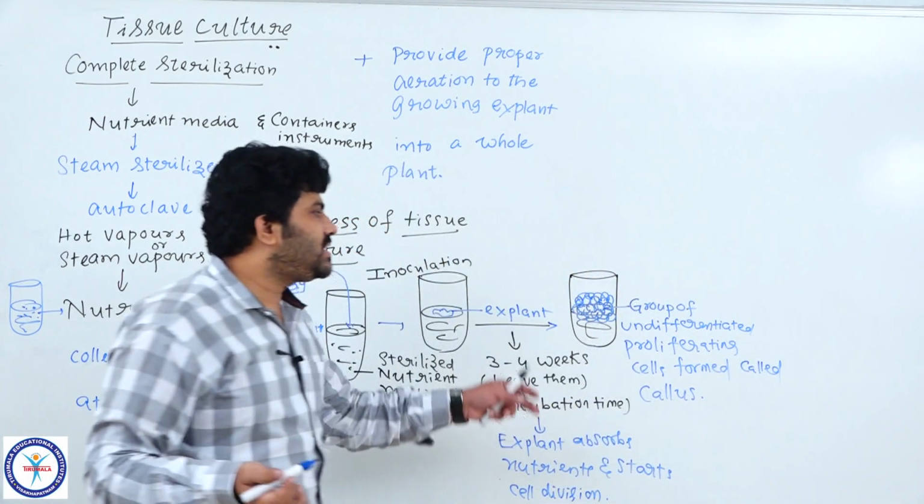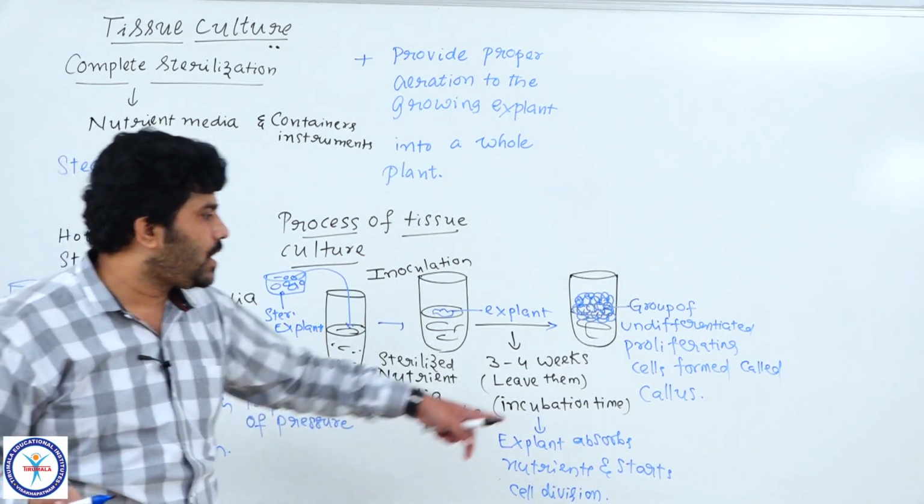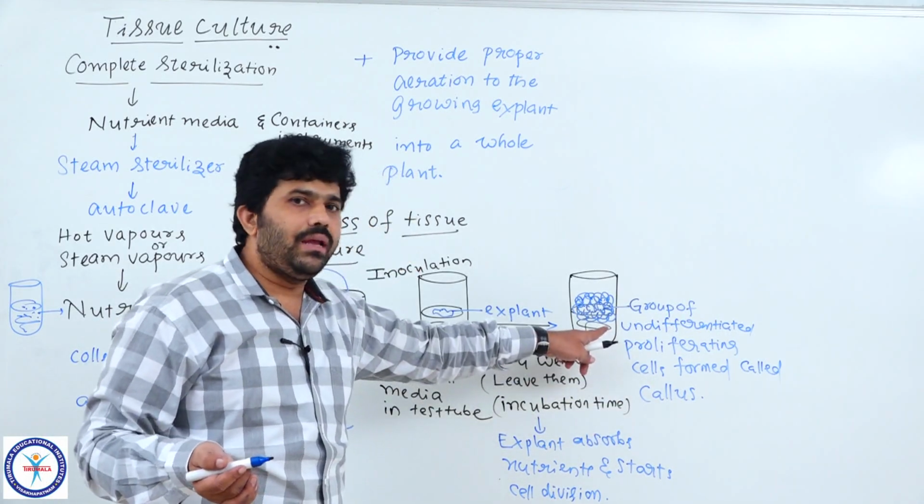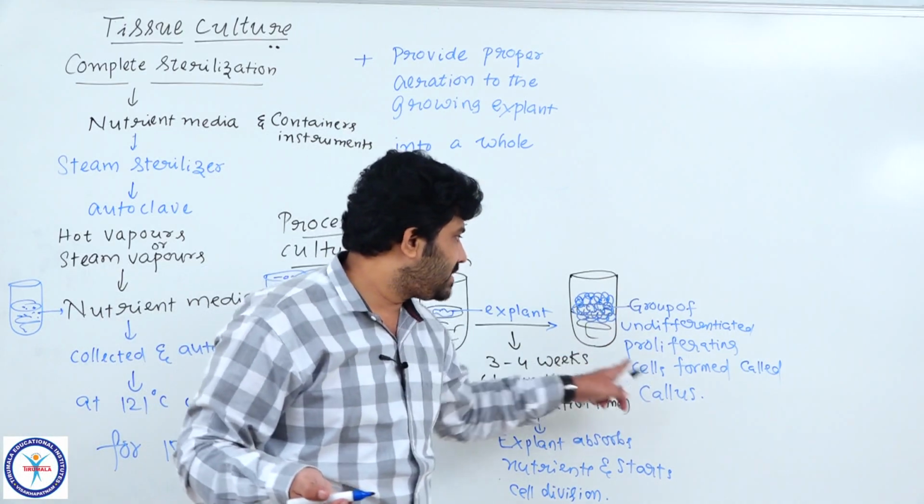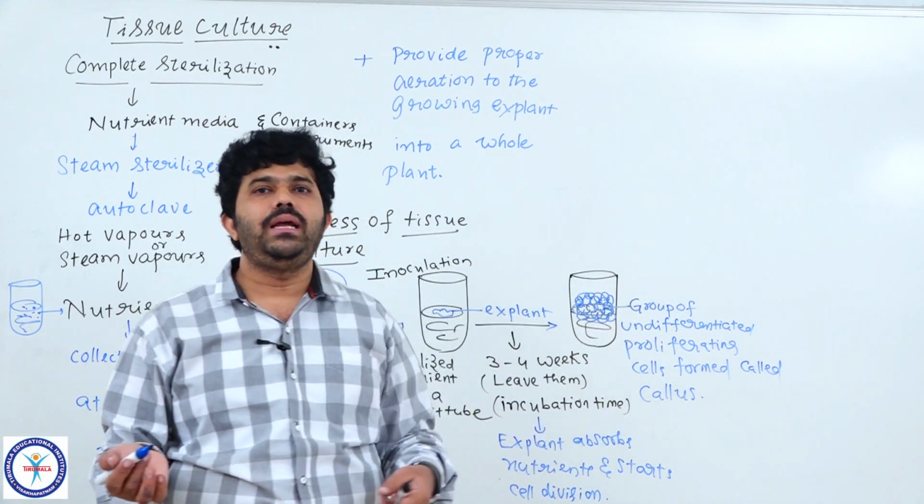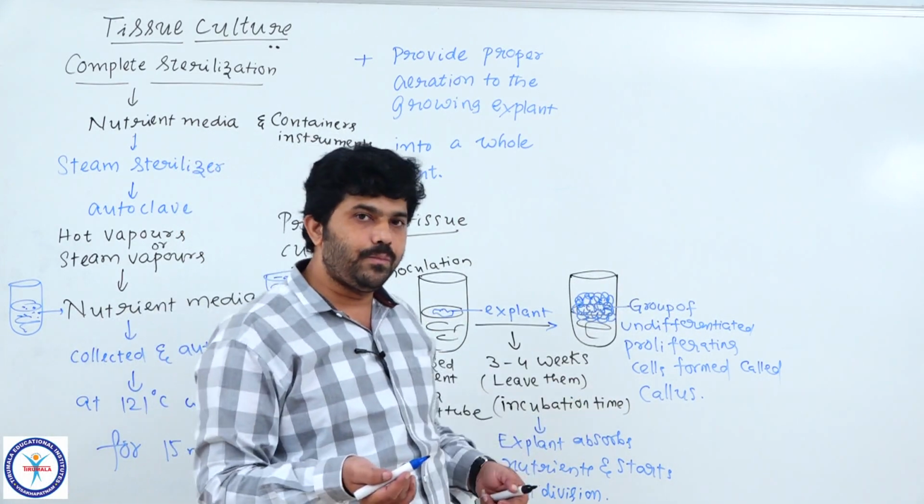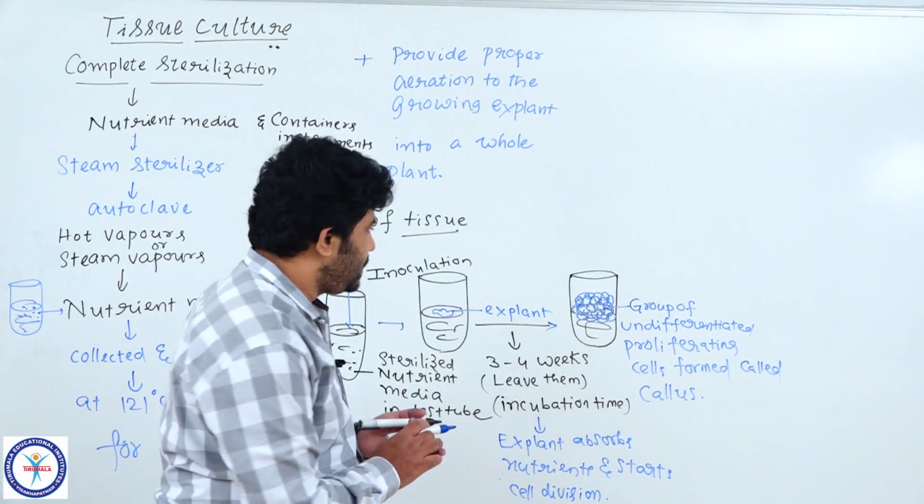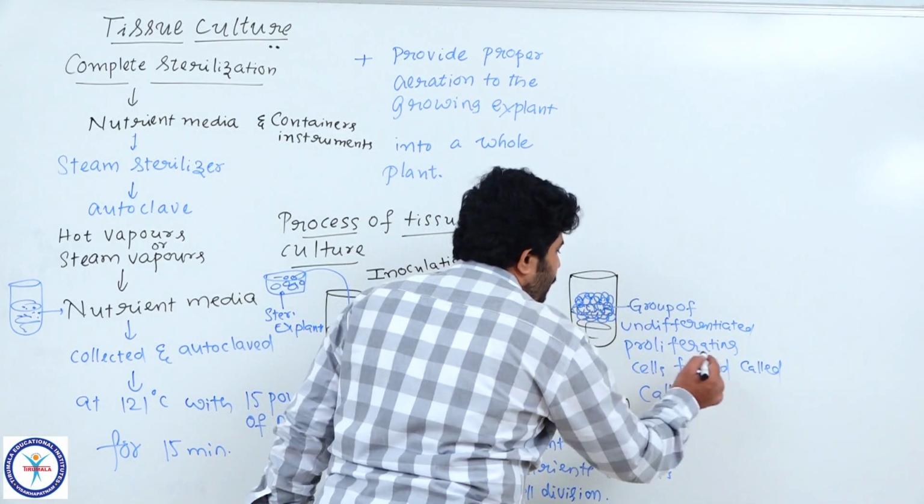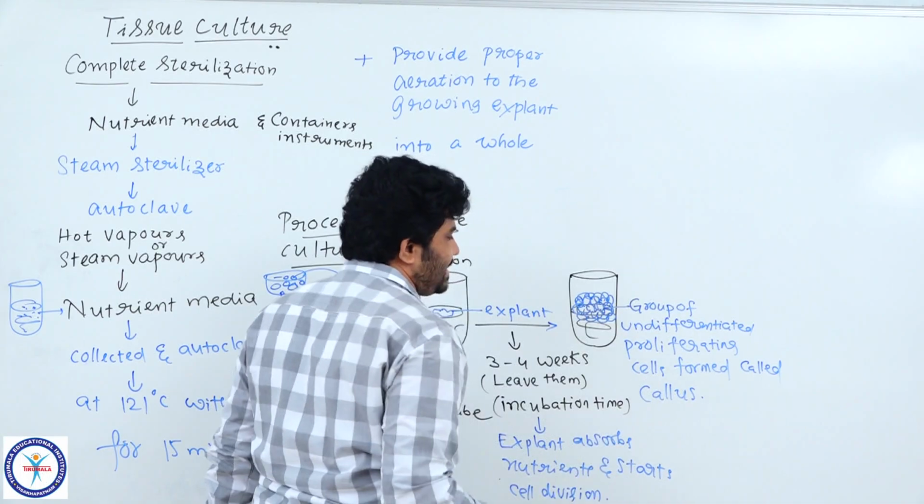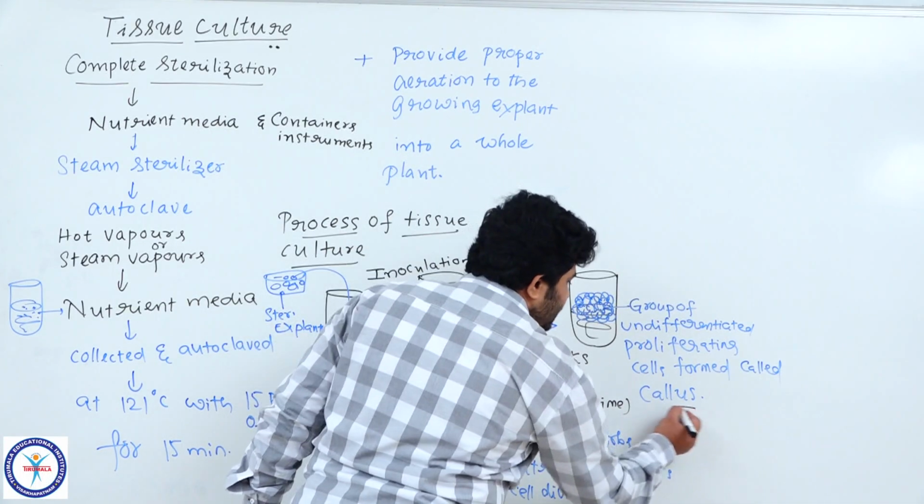Callus is quite common, but in some cases, without the formation of callus, directly from the explant they produce baby plants, or embryos develop from the callus also. We are discussing all those things. So a group of undifferentiated proliferating cells formed is called callus. Understood? This is the callus formation.